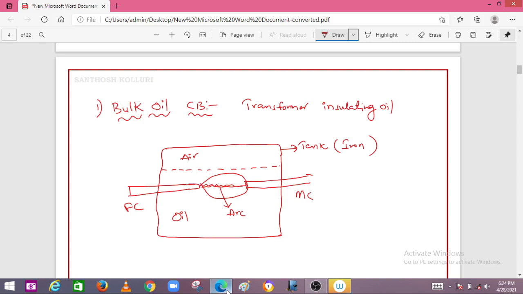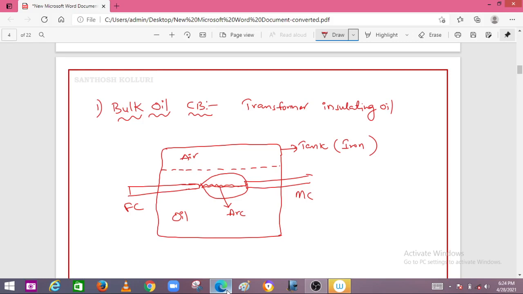So whenever the current carrying contacts are opened within the oil, the arc is produced between the separated contacts, and a large amount of energy will be dissipated from the arc in the oil, which vaporizes the oil, okay, as well as decomposes it into certain gases.